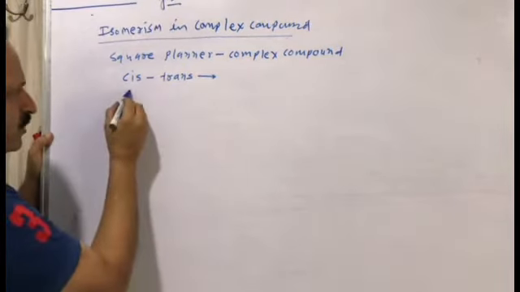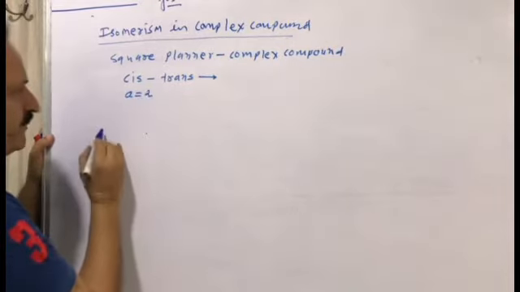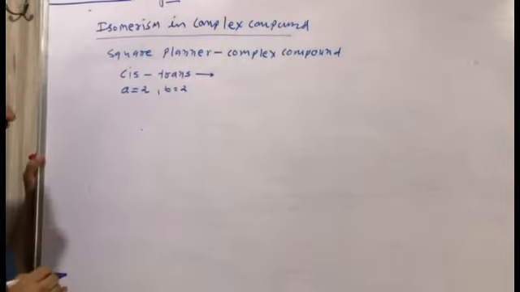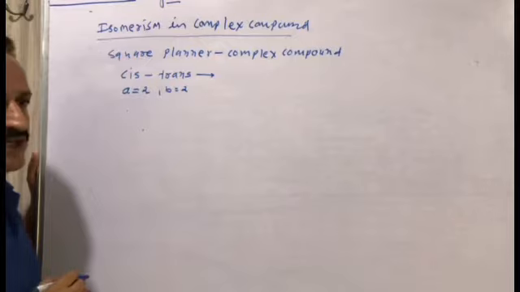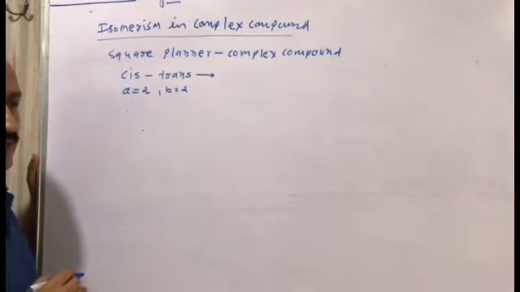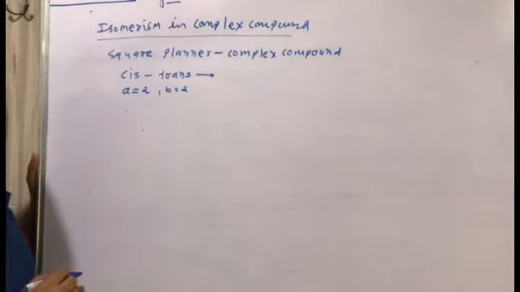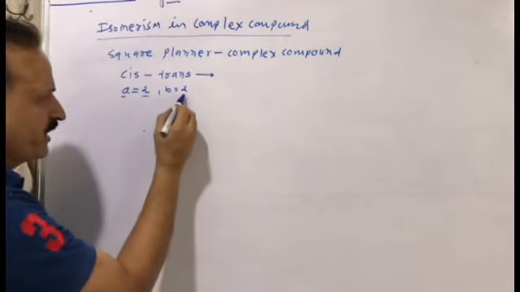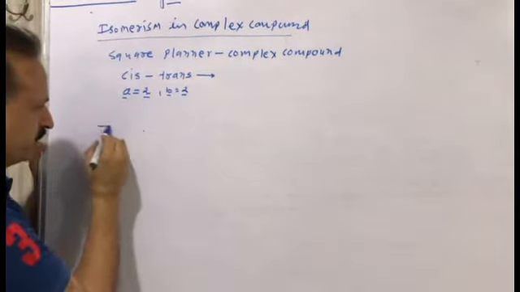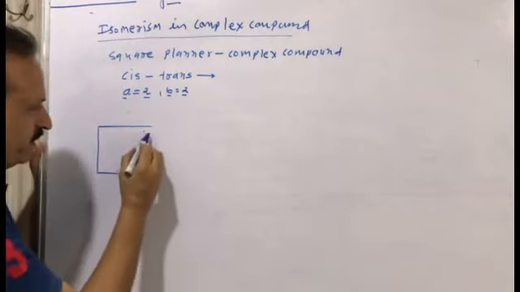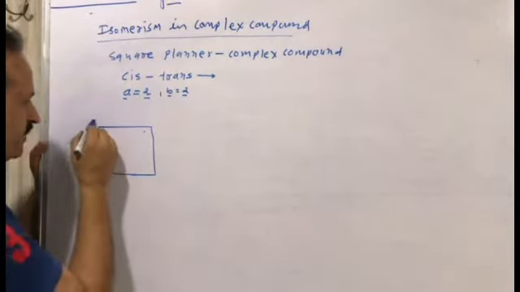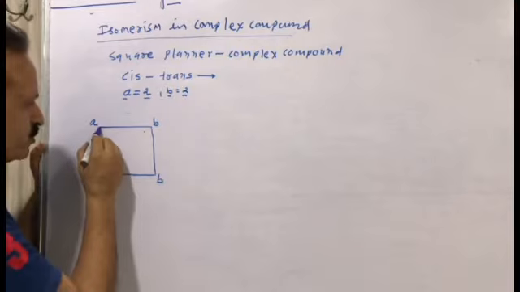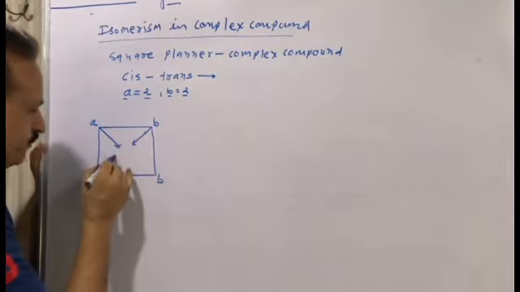If we have two ligands of the same type A and two ligands of the same type B, then we have cis isomerism and trans isomerism. In the cis arrangement, the two A ligands are very close to each other and the two B ligands are very close to each other in the complex compound.